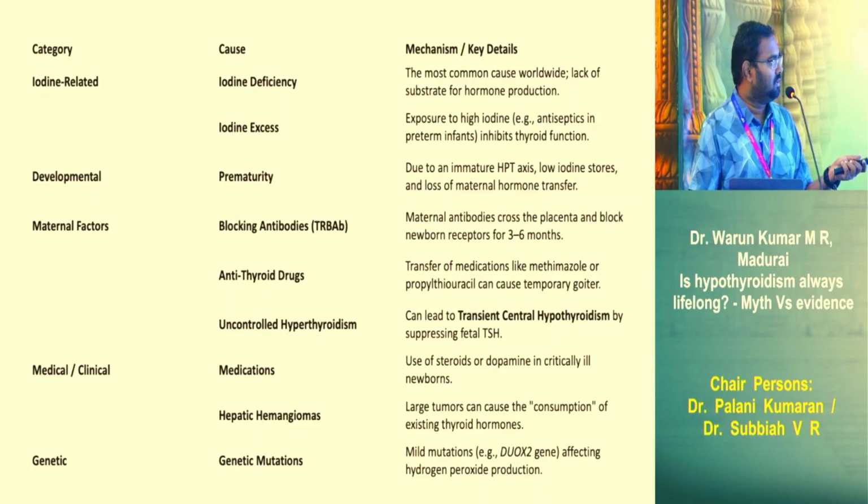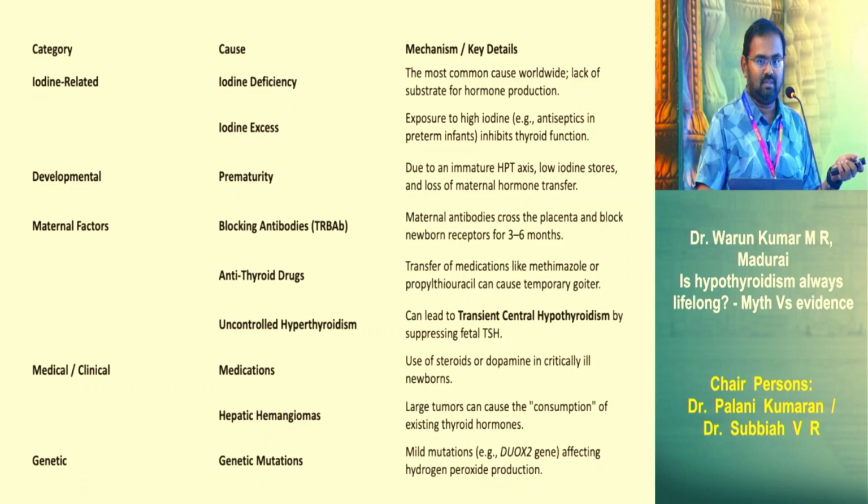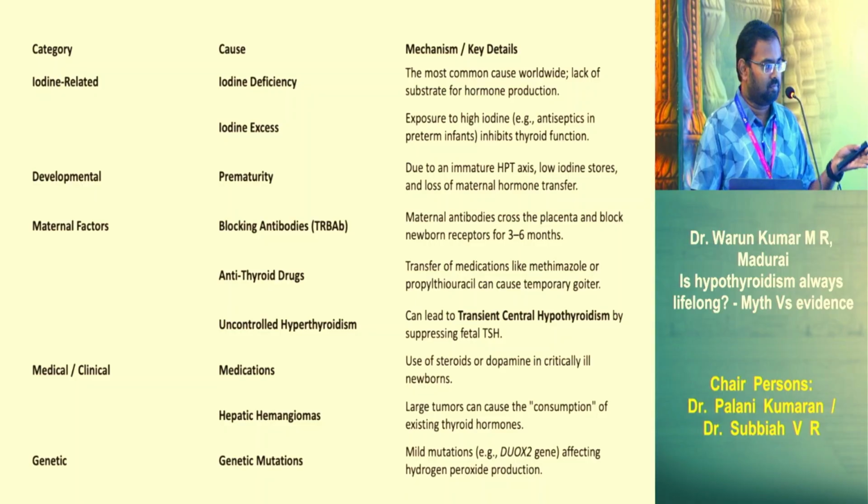Blocking antibodies, particularly TRAb, are quite commonly seen with Graves' disease in the mother. If a child is born to a mother with Graves' disease, you may find blocking antibodies initially for the first 3 to 6 months up to 1 year. These blocking antibodies will suppress the thyroid gland, so that TSH will be high. Once the antibody titer comes down, your thyroid starts functioning again, so follow-up will be key.